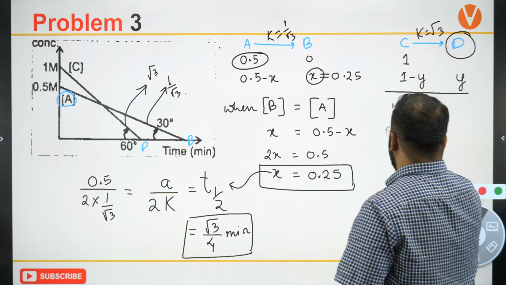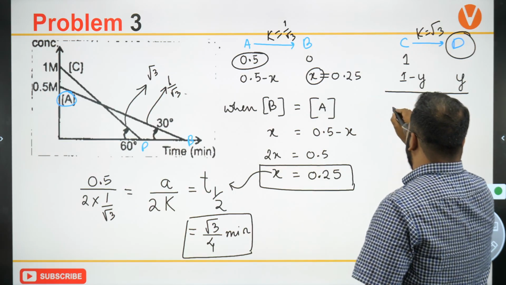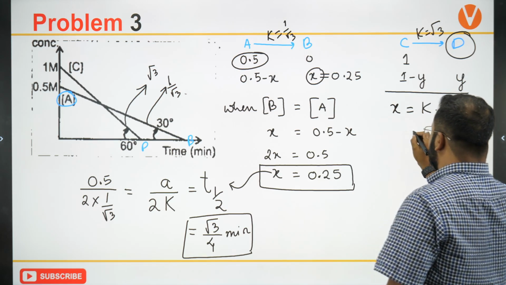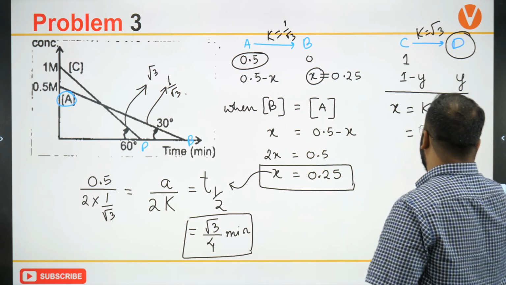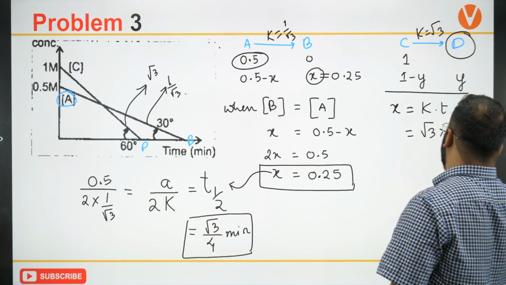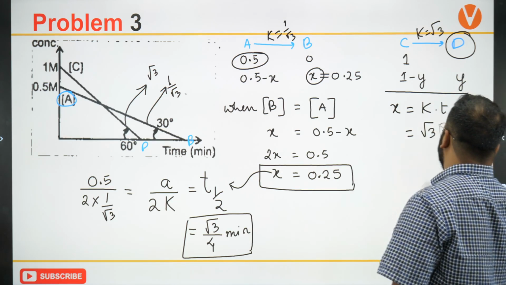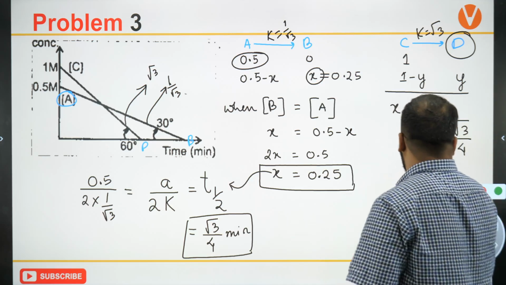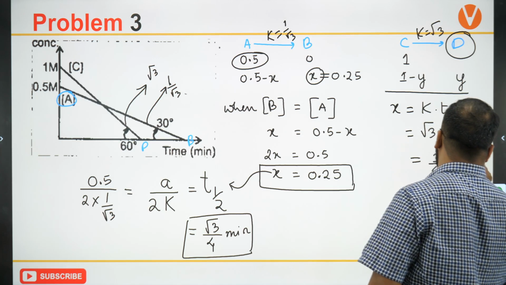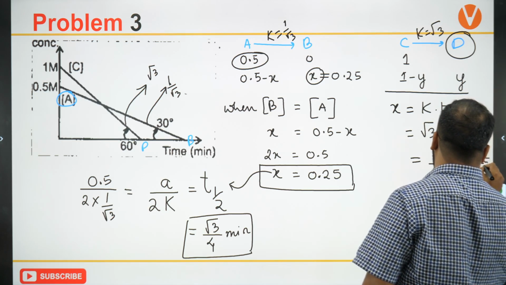So I know for a fact that X is equal to K times T. What is K equal to? √3, and this is √3 by 4 minutes. So this will be equal to 3 upon 4, which is 0.75.